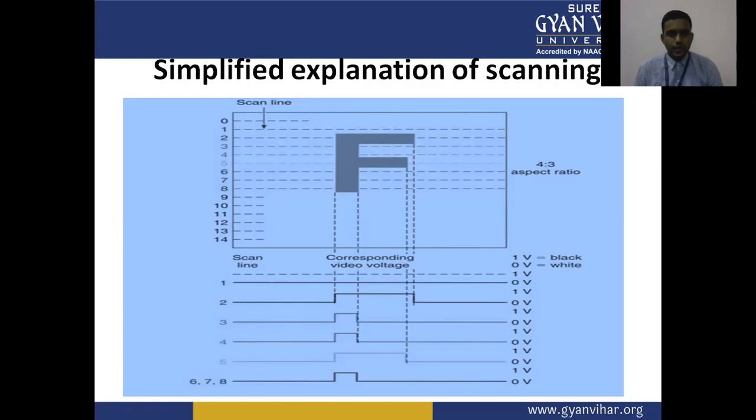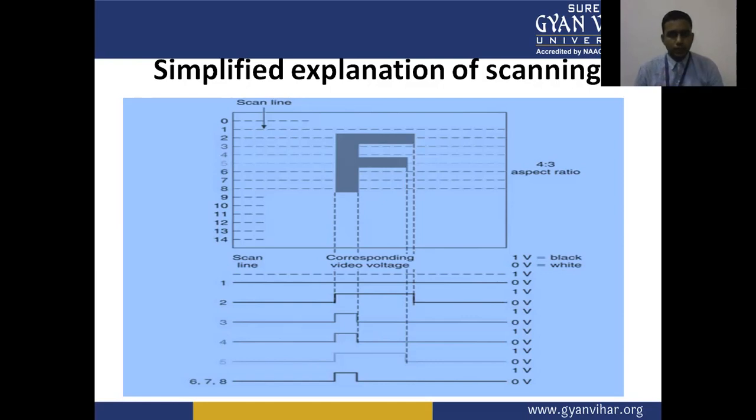Scan lines from 0 to 14 are shown in the frame, the corresponding voltage is shown below the frame, and the aspect ratio of the frame is 4:3.